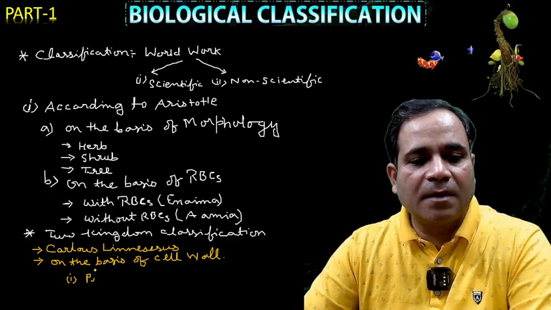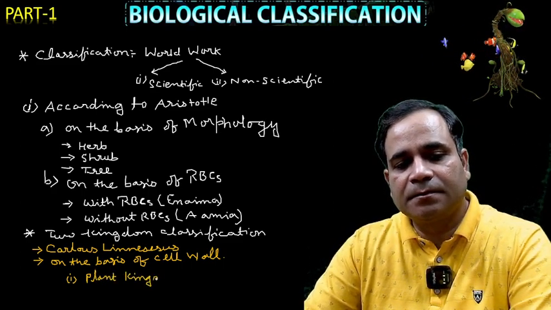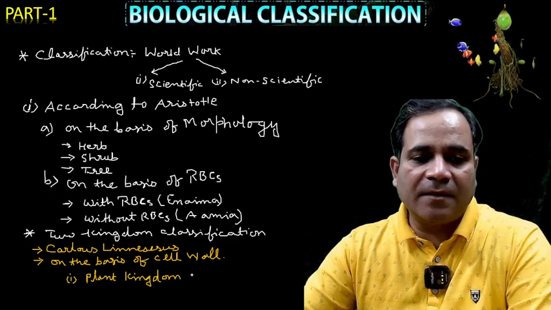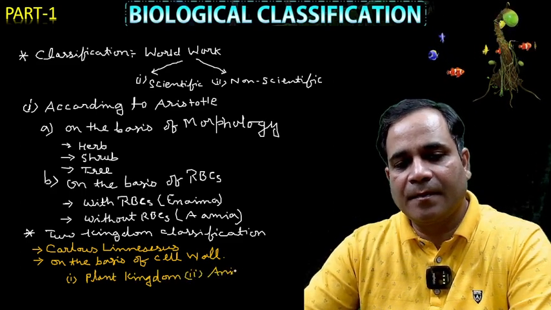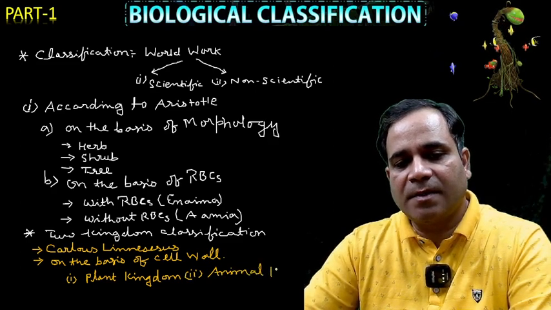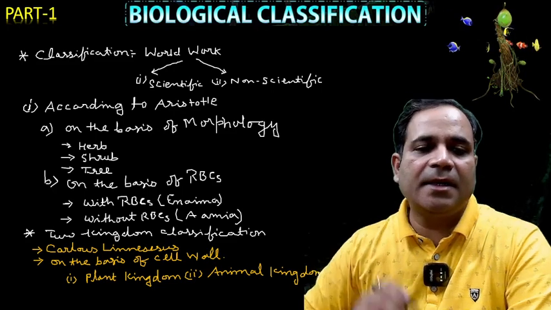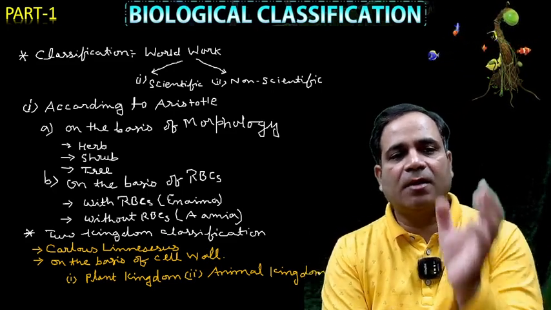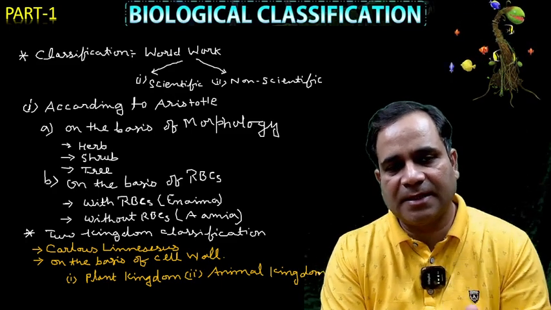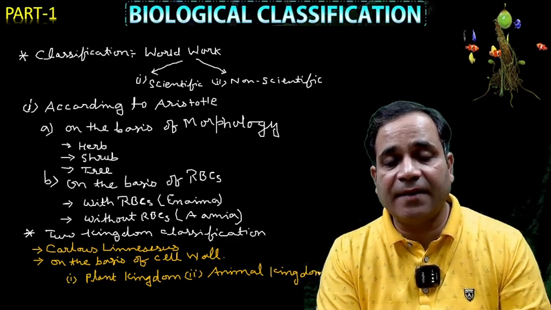Number one, plant kingdom. And the second one is animal kingdom. Correct? Now see what I'm saying here. Here I'm talking about the classification. First, the classification worked in two ways: one is the scientific way, second one is the non-scientific way.